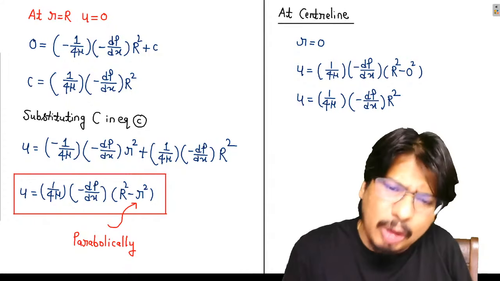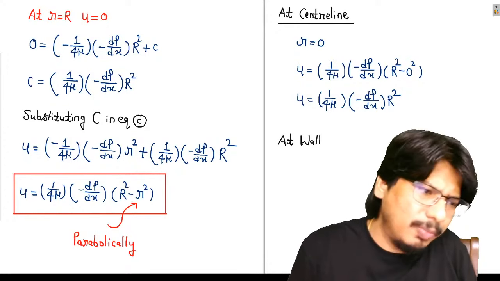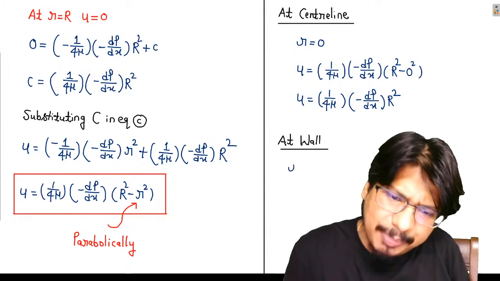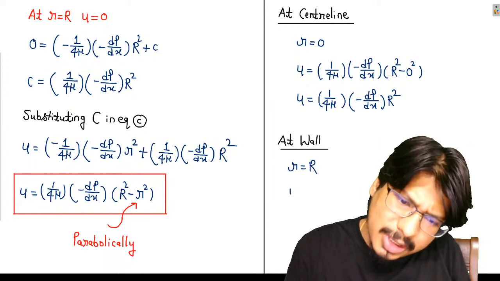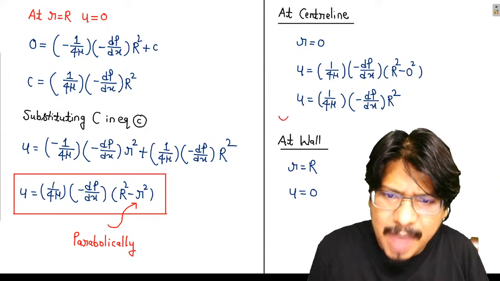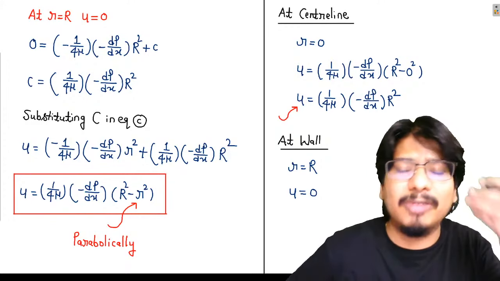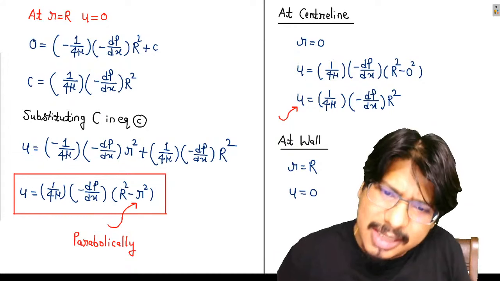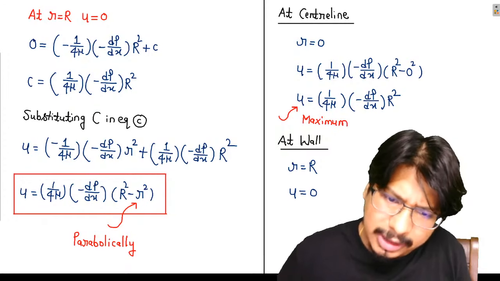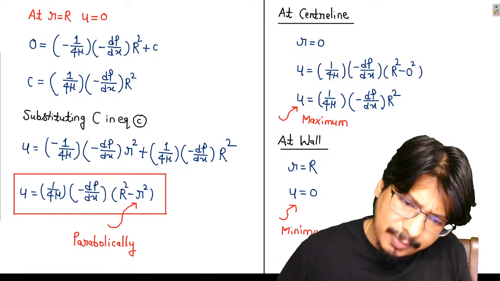At wall ये तो पता ही है, ये तो हमारी बाउंड्री कंडीशन ही थी ना। At wall, when small r is equal to capital R, you know u is 0. So I hope you are able to understand the maximum value of velocity in x direction is occurring where? At center line. This is the maximum velocity and this is the minimum velocity.